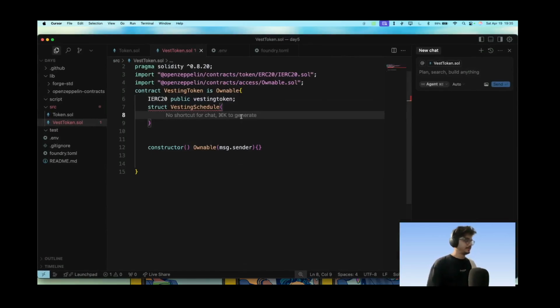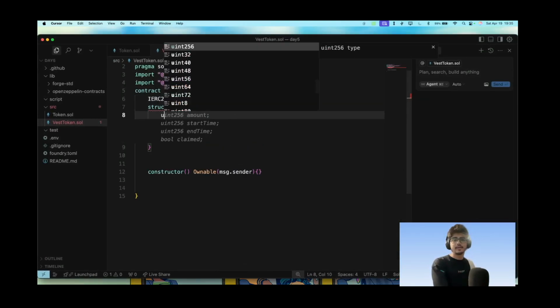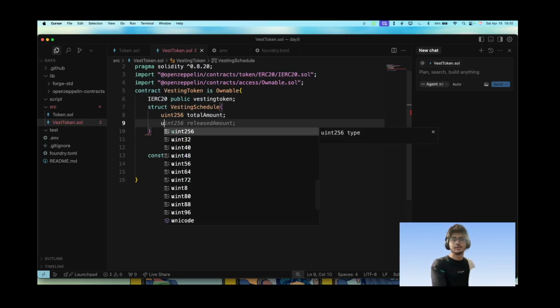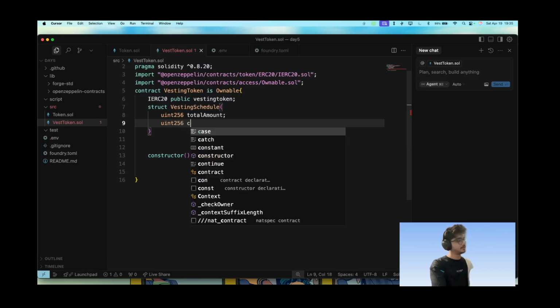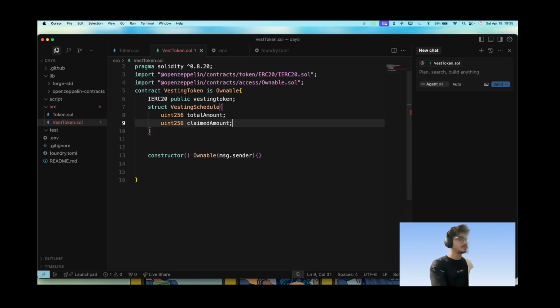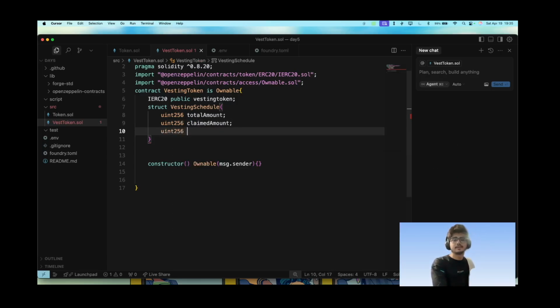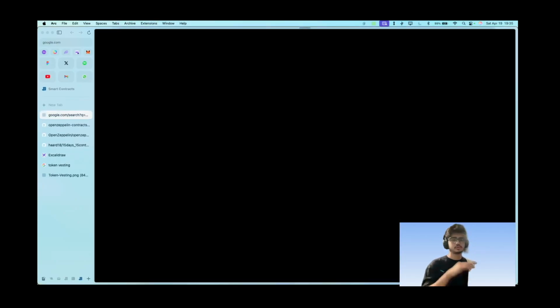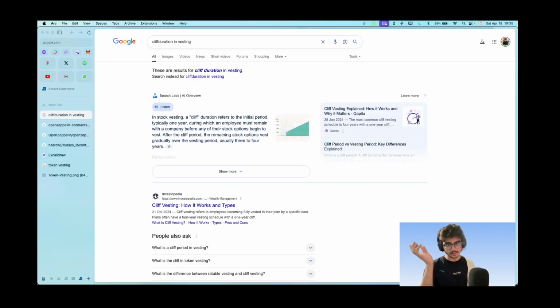Okay, now what will this vesting schedule have? It will have an amount, so uint256 totalAmount. How many tokens do they get? uint256 claimedAmount. How much have they claimed? uint256 cliffDuration. So the cliff duration refers to how much time should pass before their amount starts converting into claimed amount, right?